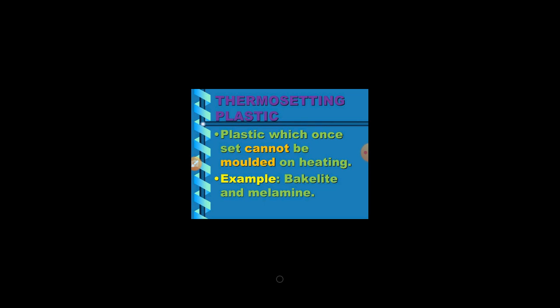Now the second type of plastic is thermosetting plastic. Plastic which once set cannot be molded on heating. So this kind of plastic is known as thermosetting plastic. For example, bakelite and melamine. The arrangement of particles in a thermosetting plastic is cross-linked, meaning monomers are arranged in cross-linked arrangements and these cannot be recycled. And in thermoplastics, monomers are arranged in linear arrangements and that can be recycled.